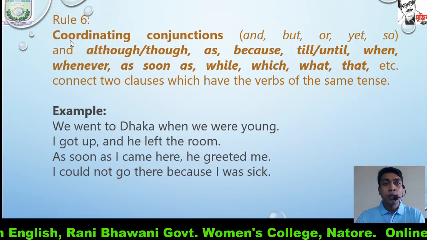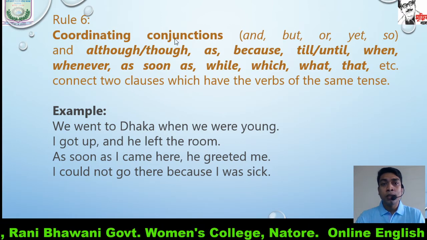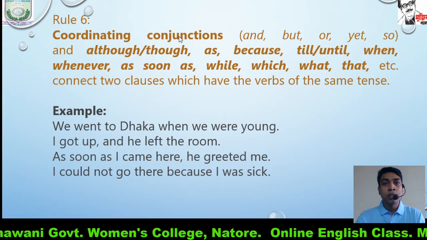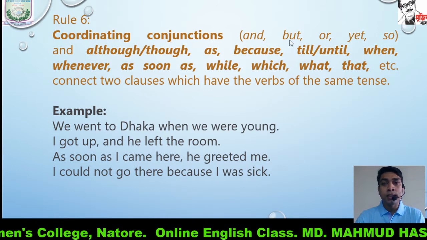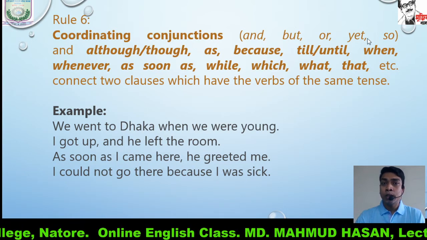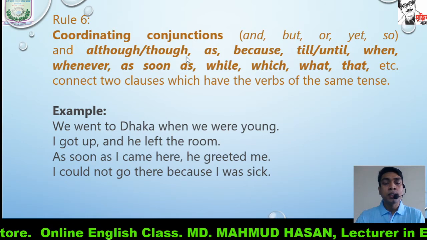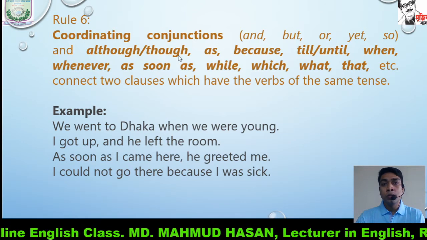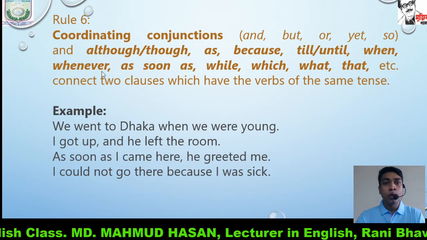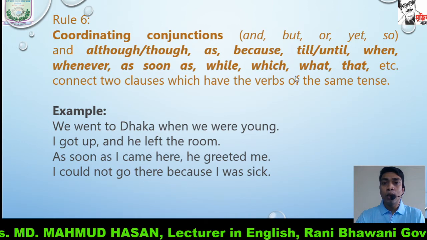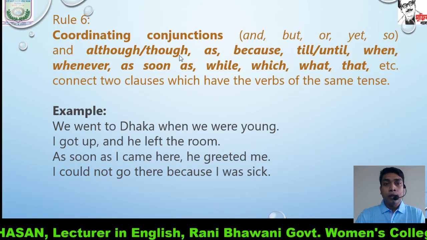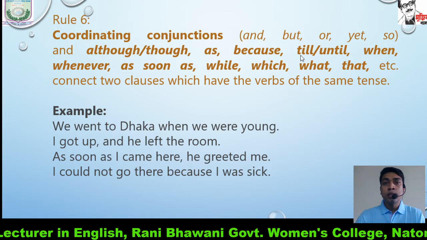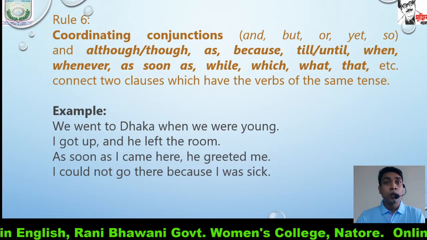My dear students, you know what the coordinating conjunctions are. Actually, we use coordinating conjunctions in compound sentences: and, but, or, yet, so. And in complex sentences, we use although, though, as, because, till, until, when, whenever, as soon as, while, with, what, that. All these conjunctions connect two clauses.